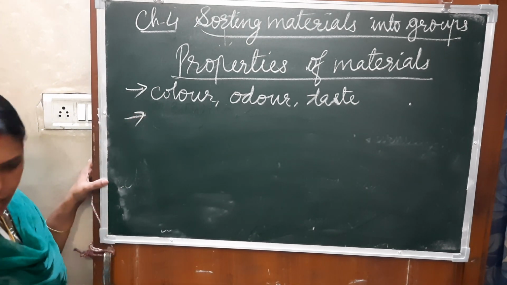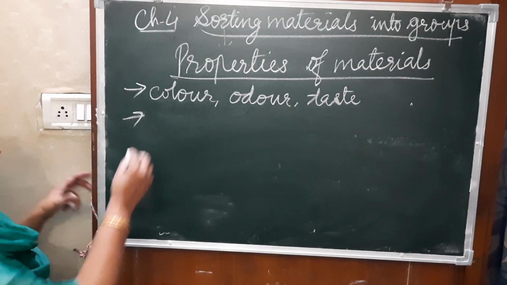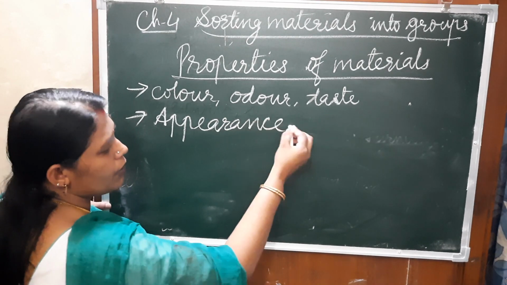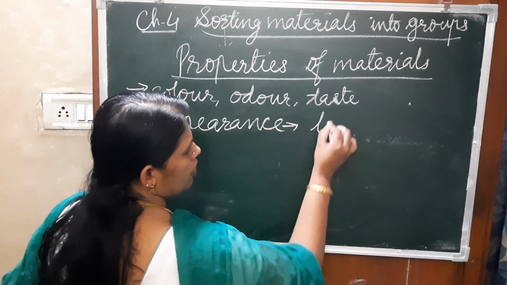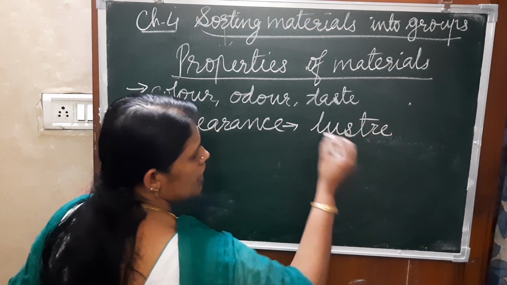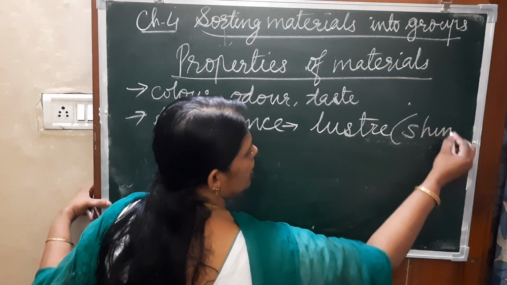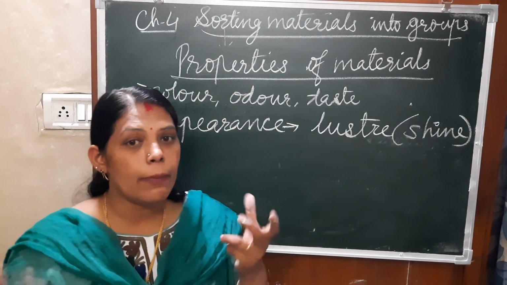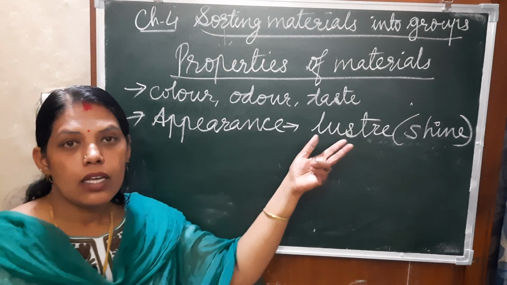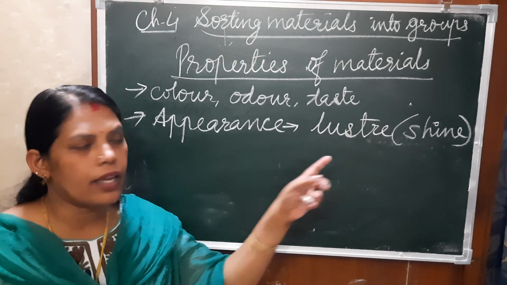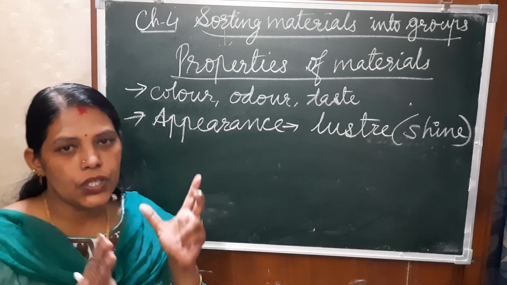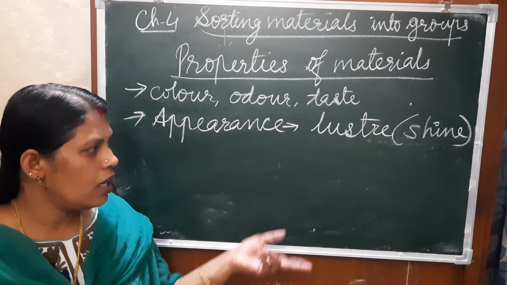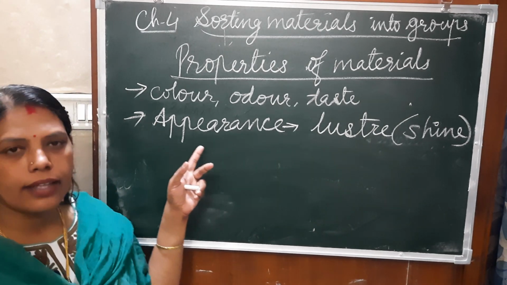And another one is by the appearance. Okay, by appearance. If you talk about appearance, luster. Luster means there is a shine on the objects. So all the metals, mainly, have this luster shiny appearance. Some of them have the shiny appearance, and some of it will be dull. After some time it becomes dull. So by this also we can identify the materials.